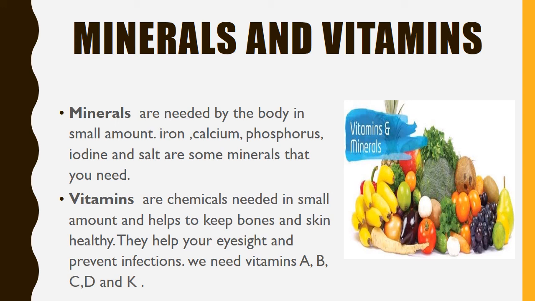Vitamins. Vitamins are chemicals needed in small amounts and help to keep bones and skin healthy. So basically, your skin and your bones need vitamins. They help us in our eyesight and prevent infection as well. We need different types of vitamins like vitamin A, B, C, and D. Vitamin D is very important because it makes our bones strong. And minerals and vitamins are basically found in fruits and vegetables.